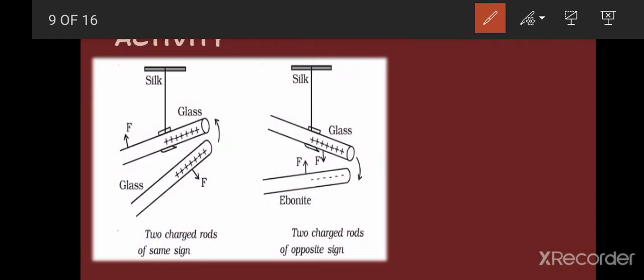If these two charges have the same sign, for example, if they are both positively charged, then what will happen? The suspended glass rod will get repelled from this glass rod. It will be obvious that both of these rods have the same charge. And if we take another ebonite rod near the positively charged suspended glass rod, what will happen?